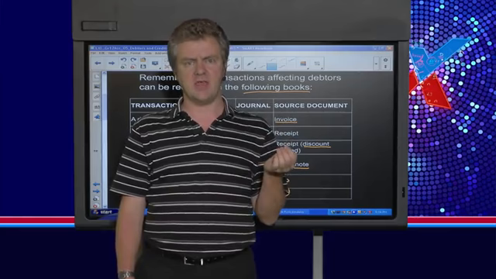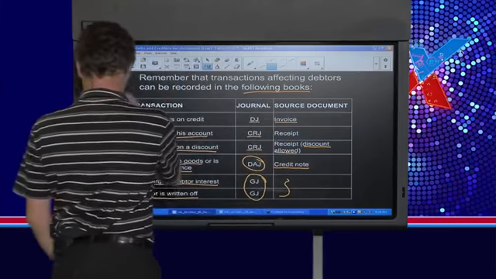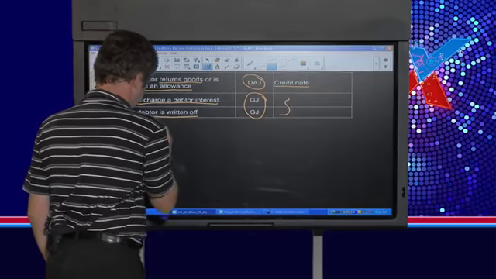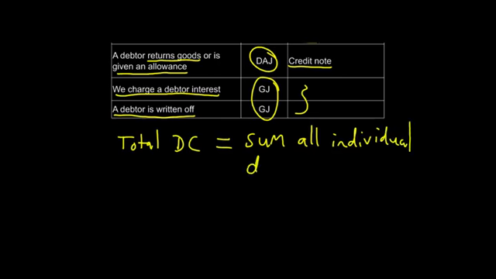What we need to check at the end of every month is that the total in the debtor's control T account, I'm just going to abbreviate it as DC for debtor's control, has to equal the sum of all the individual debtors. So you will take the balances of all their individual accounts and you'll add them up and you'll get some total, which is the sum of what each debtor owes you.